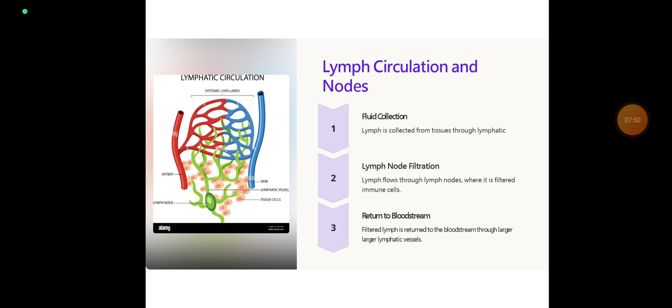Lymph circulation and nodes. First is fluid collection. Lymph is collected from tissue through lymphatic capillaries. Next, lymph node filtration. The lymph flows through the lymph nodes where it is filtered by immune cells. Next, return to bloodstream. The filtered lymph is returned to the bloodstream through larger lymph vessels.